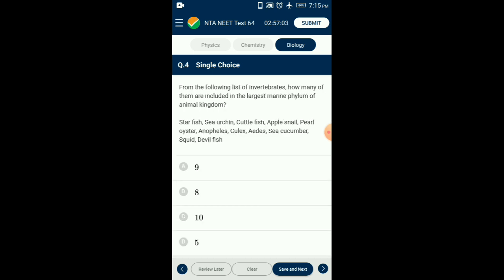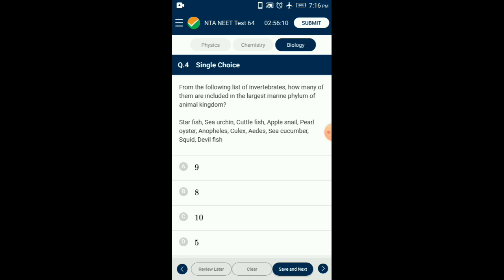Question number 4. From the following list of invertebrates, how many of them are included in the largest marine phylum of the animal kingdom? Here, several species are given. From that, the second largest phylum is phylum Mollusca. It is also the largest marine phylum. Apple snail, pearl oyster, cuttlefish, squid, and devilfish belong to phylum Mollusca.